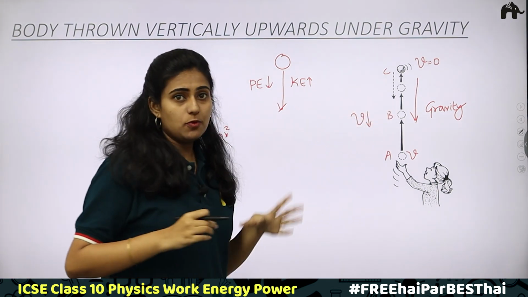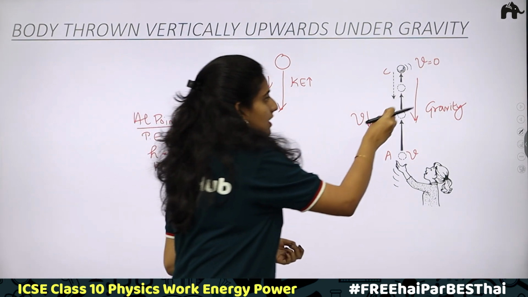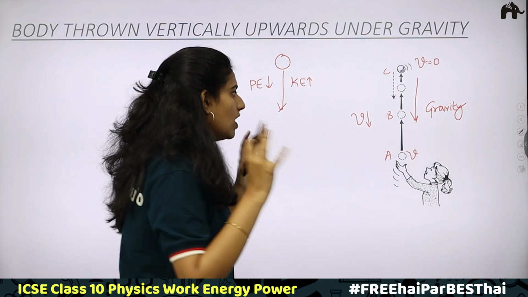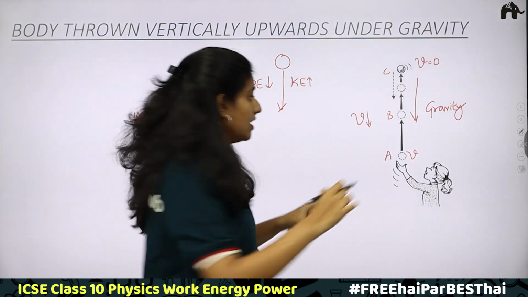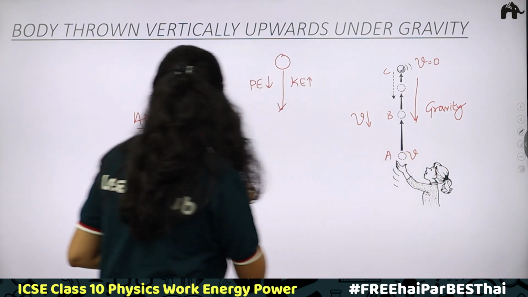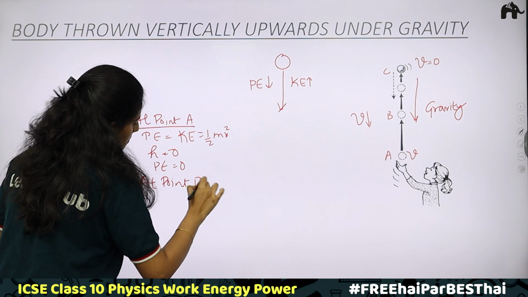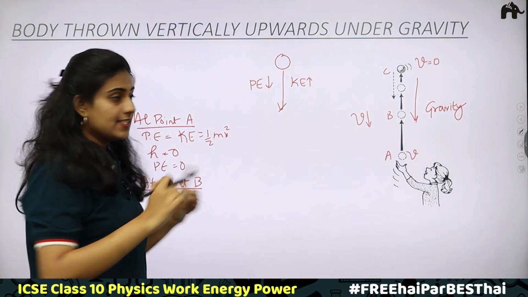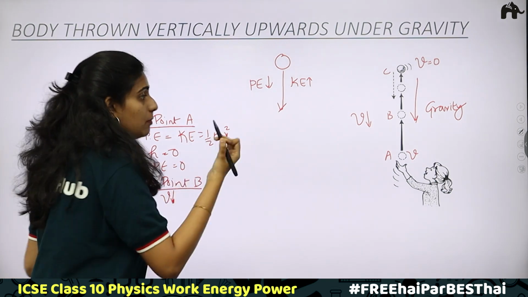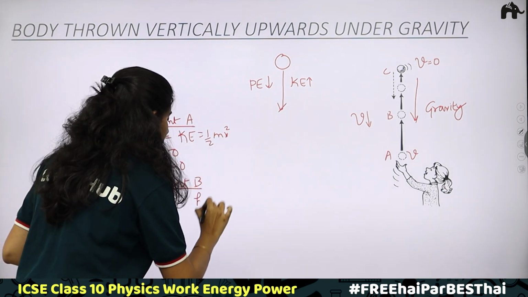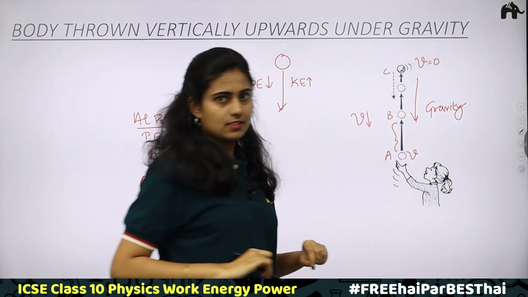Next, the second point, B position. When it reaches B position, velocity is decreasing. I am not saying that this is a midpoint, just to understand, velocity will be decreasing. What about height? Height is increasing. The body has moved through this much distance.